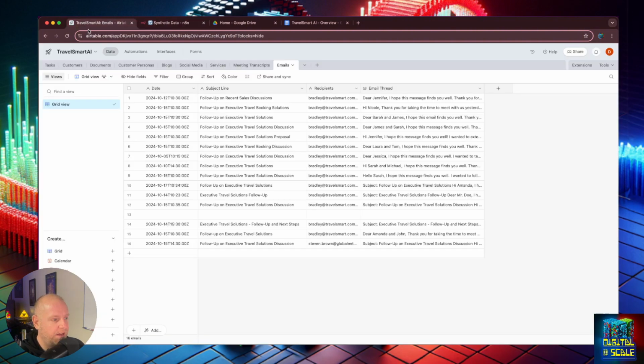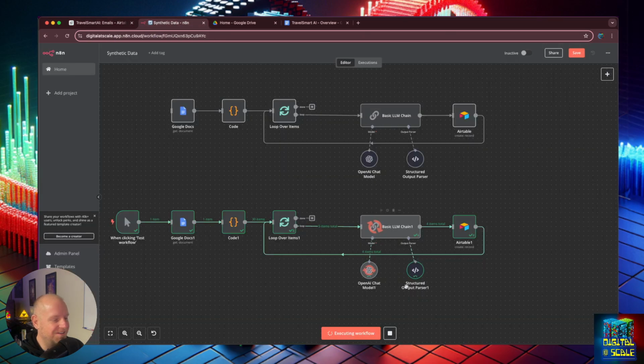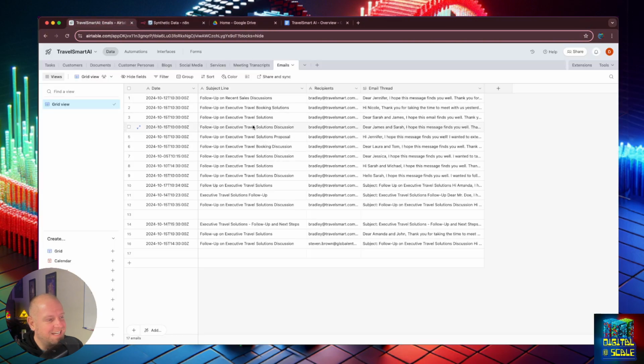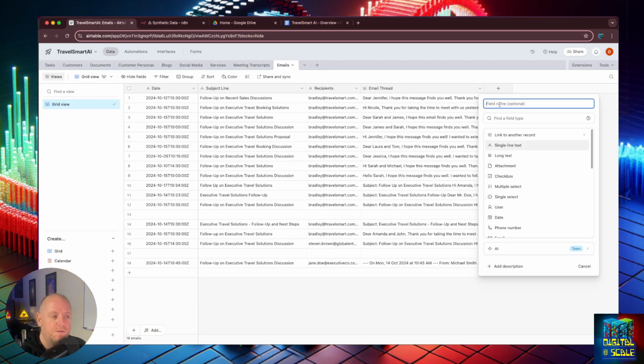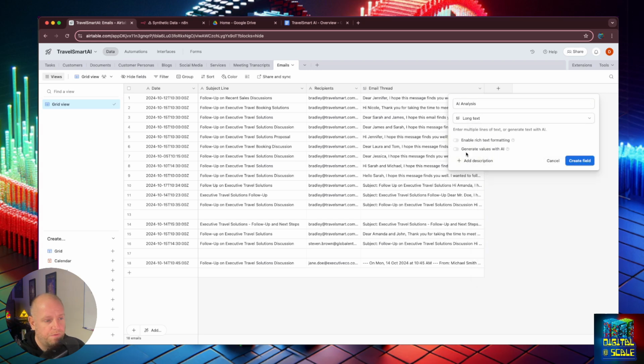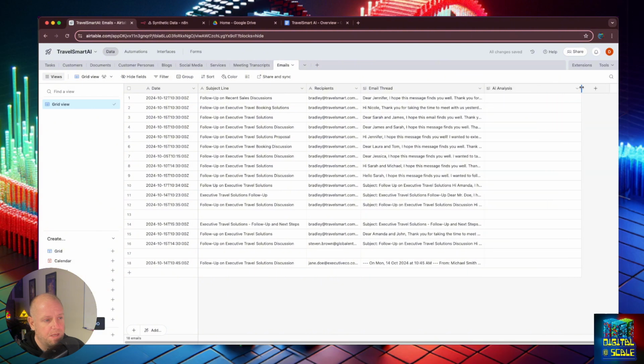So now that we have a bunch of emails, as you can see, it's creating. I'm going to go ahead and stop this. Well, let's let it go. What we're going to do is create an automation that will loop through all of these and give us some advice. So I'm going to stop this, and add a field here called AI analysis. This is a long text field. We're going to create an automation that will loop through all these, and based off a particular set of analysis, we'll put that in here.